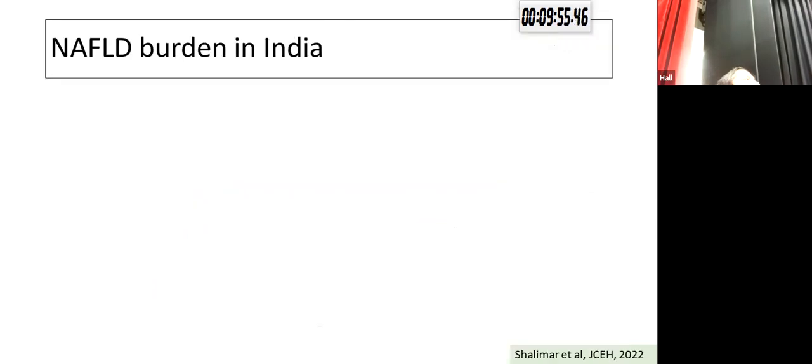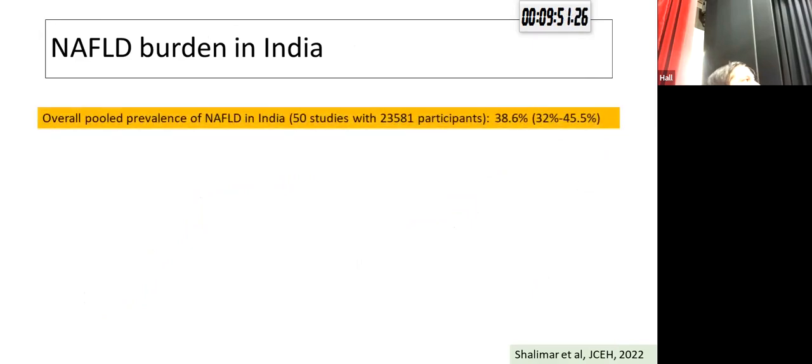Now, coming to the burden of NAFLD in India, the overall pooled prevalence of NAFLD as determined from 50 studies, including adult patients, is around 39%. Obviously, the prevalence is much higher in the higher risk groups like obesity and diabetes. Although I have not shown the data, the ICON-D study would show that almost 73% of the patients are overweight and 17% are obese. So only 10% are lean.